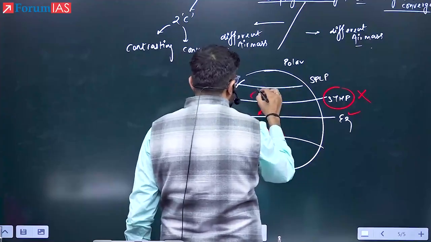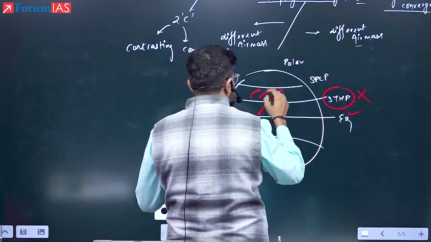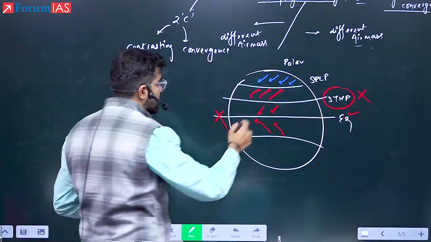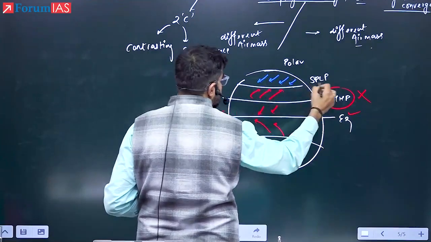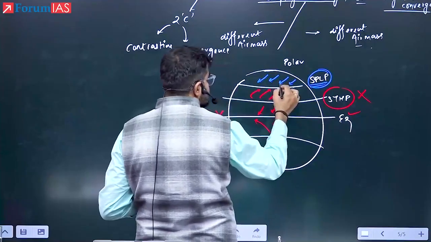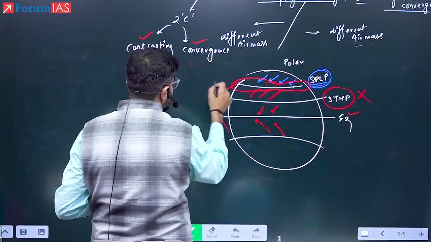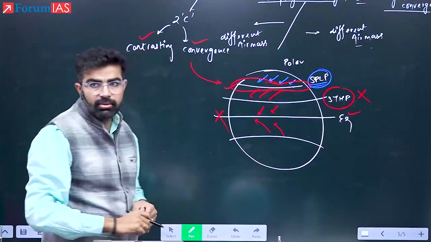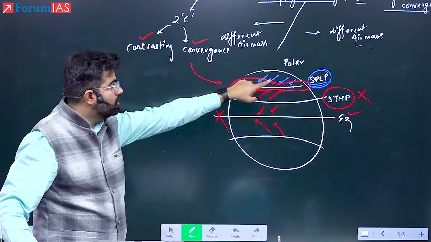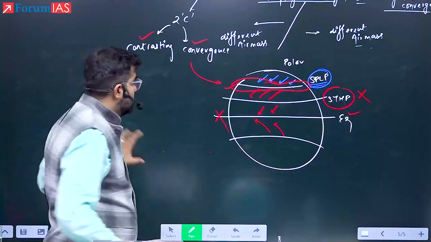Third, here we have westerlies, and on the upper side we have the polar cold easterlies. So we have the easterlies. And now tell me, can I say this is the area here in the SPLP? Is there convergence? Yes or no? Yes, air will go up, and this is the only area where both of the conditions will exist, and therefore they will be formed only in this area. That is in the mid latitudes where the cold polar easterlies and the westerlies are going to interact. Got it?